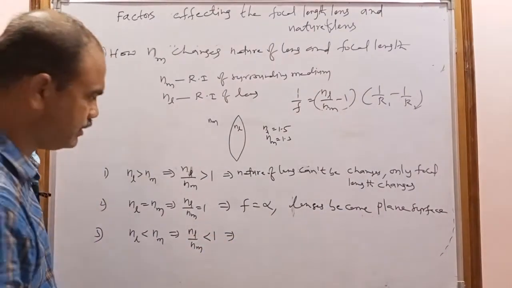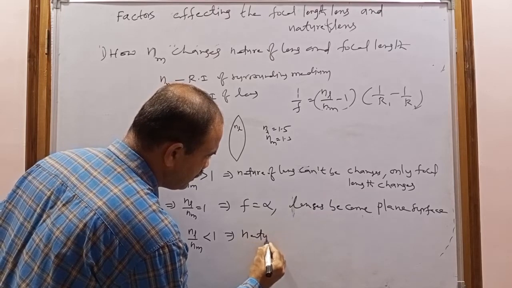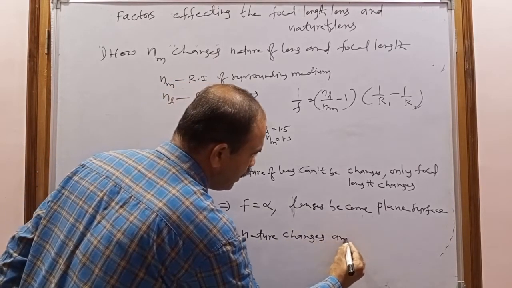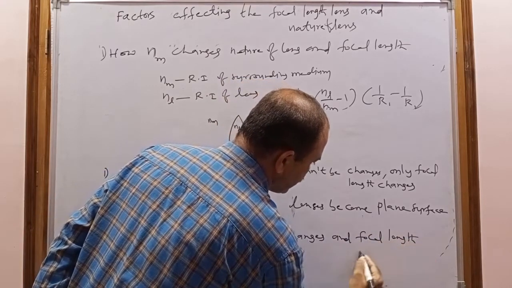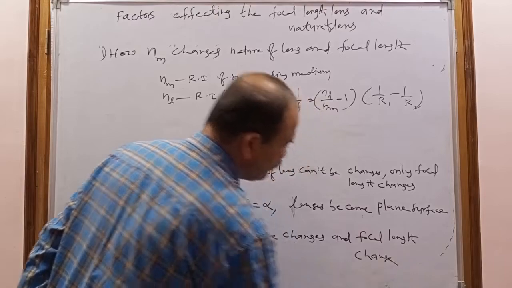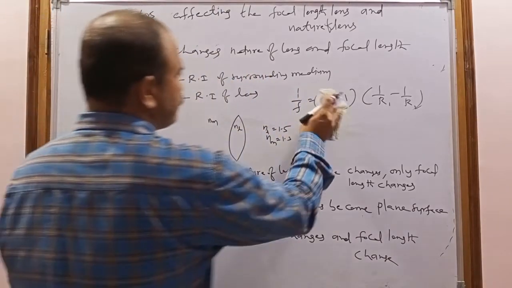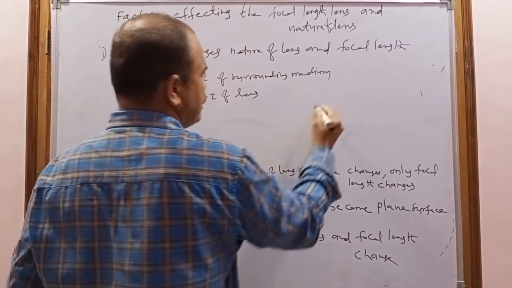The nature changes, and the focal length changes. So for example, let us consider this is a convex lens.